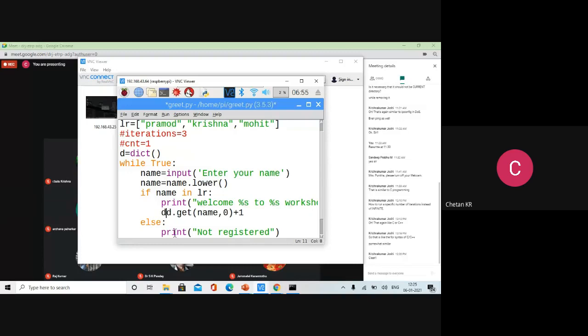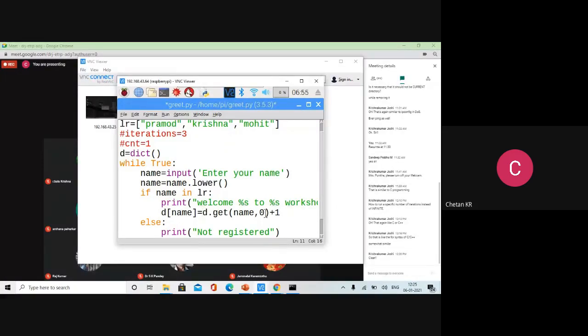I'll explain what this is. D is our dictionary, and inside that the key is the name. If the name is not there in the dictionary, it will be 0. If the name is already there, it gives the previous counter.